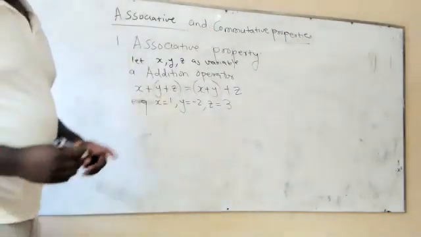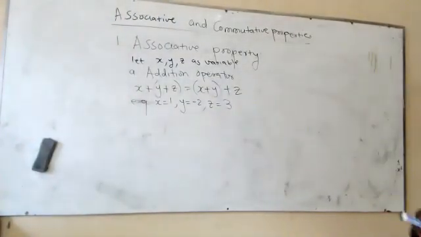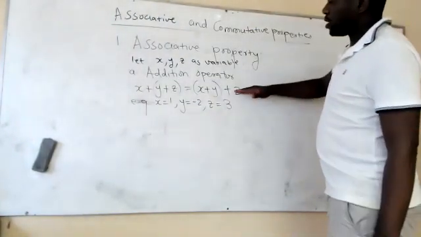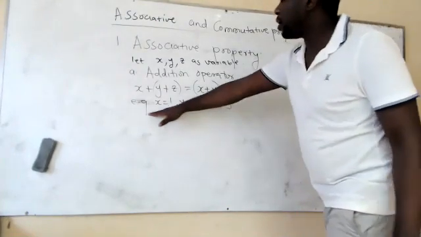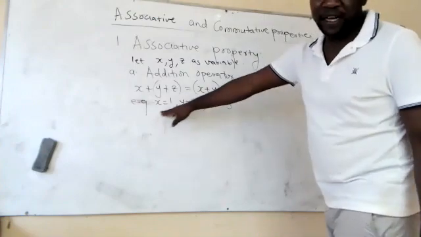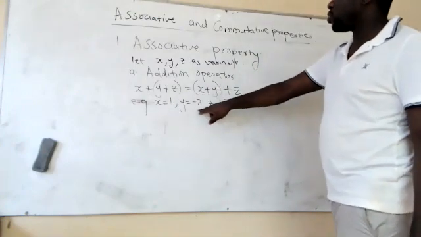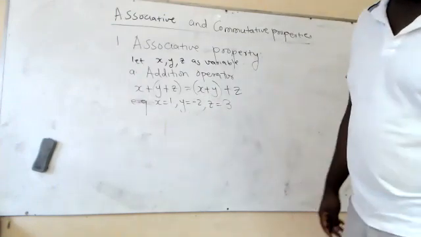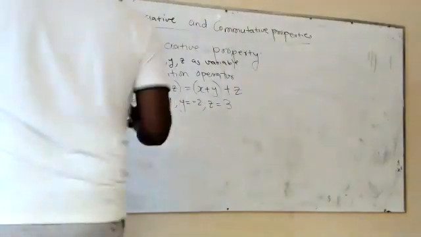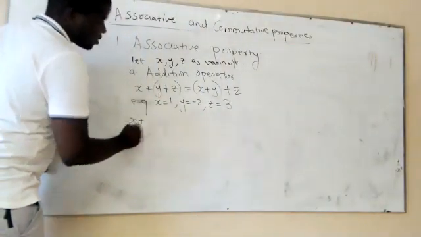Now let's apply this on the associative property. You will see the property for addition will be satisfied with these values, wherein X is equal to 1, Y is equal to -2, and Z is equal to 3. So let's do this together. We start with the left-hand side.